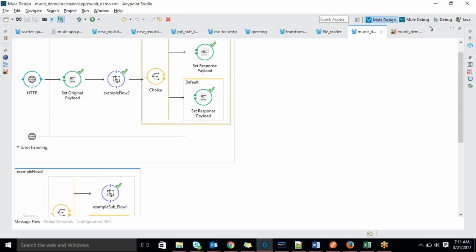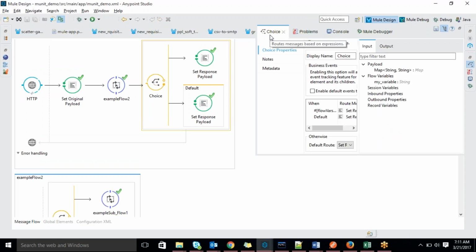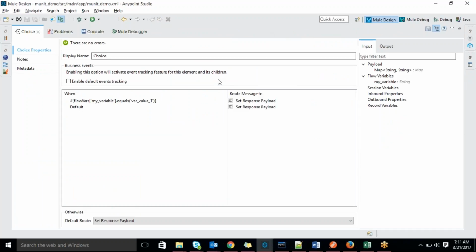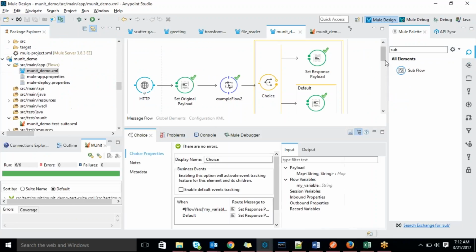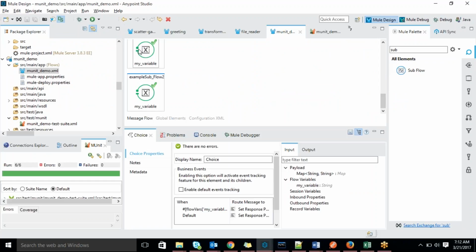After that I kept a choice condition here. In the choice condition I was checking flow vars of my variable, because we filled the variable in the subflow and the data comes to the main flow. It equals variable_value_1. We are hard coding the data in the subflow.